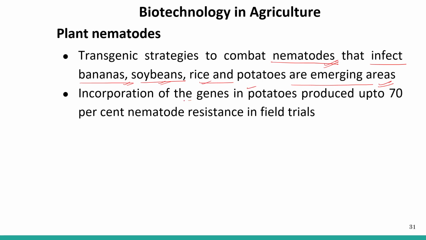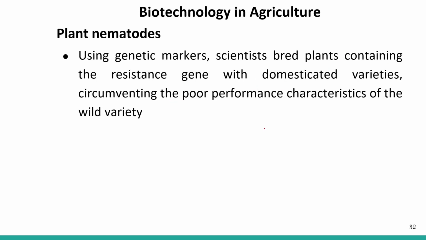Incorporation of genes in potatoes produced up to 70% nematode resistance in field trials. Using genetic markers, scientists bred plants containing the resistance gene with domesticated varieties, circumventing the poor performance characteristic of the wild variety.